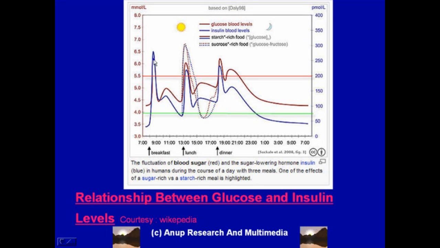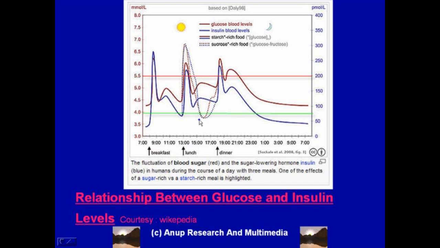This insulin pushes this glucose into the cells and thus brings back the blood glucose levels to normal. Same thing happens at lunch and dinner. So this is the action of insulin: when the blood glucose is rising, to bring it back down to normal. If for any reason this insulin was not there or was less, this blood glucose would have risen and would have stayed up here.